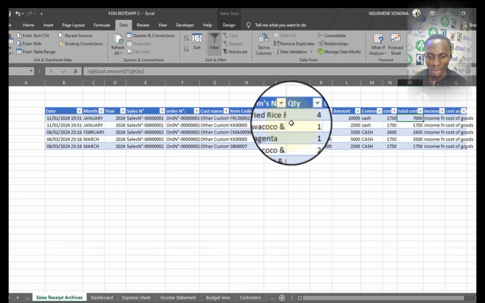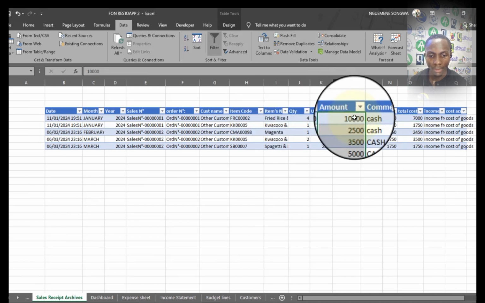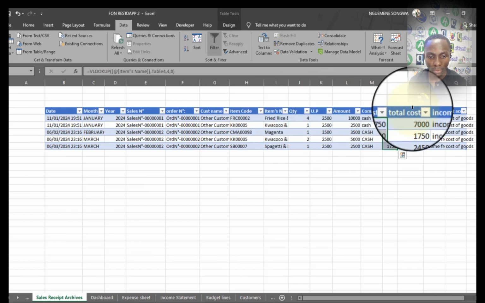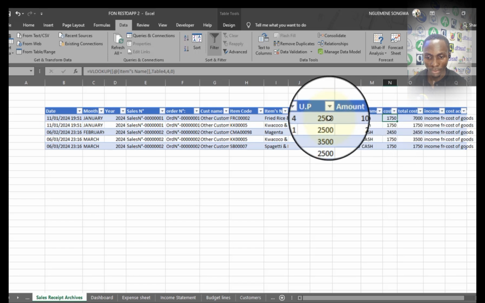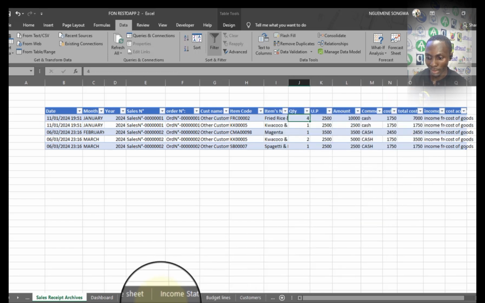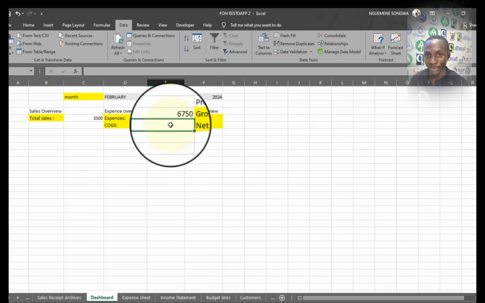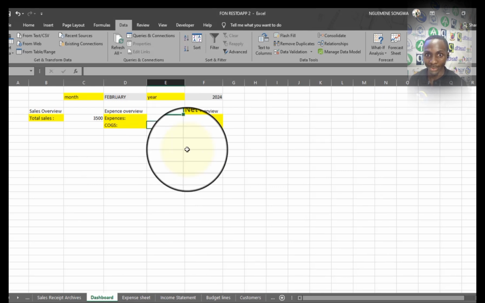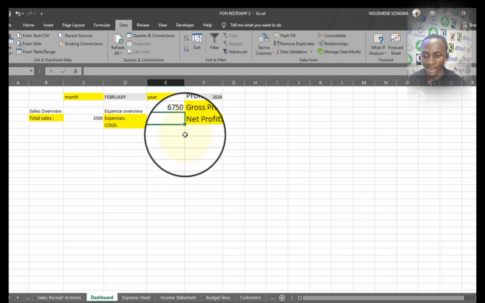from the sales, after each item amount, we have the cost prices and the total cost, which is just the multiplication of the cost price by the number of units. It means that in terms of cost, we are okay. So at the level of the dashboard, we're going to get the cost of goods sold, the cost of only the goods that have been sold so far. So different from the expenses incurred actually.